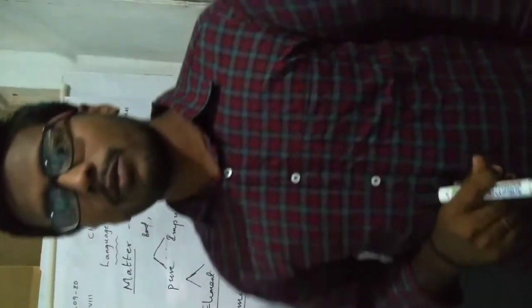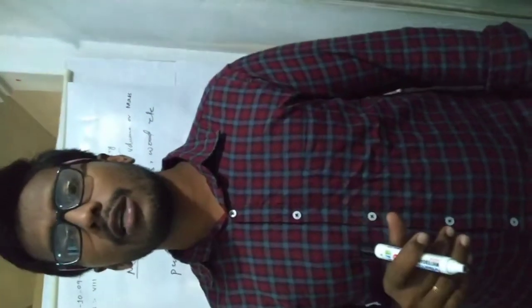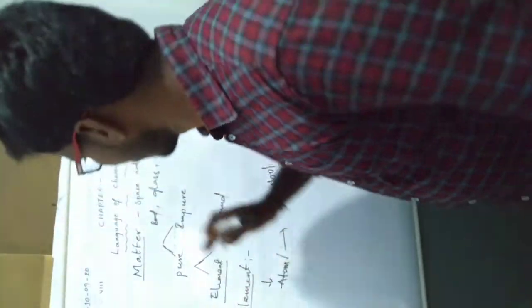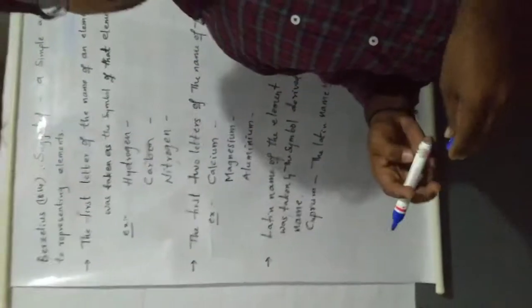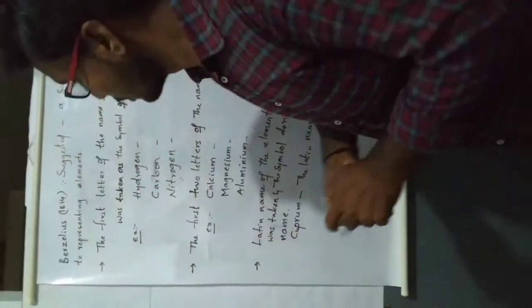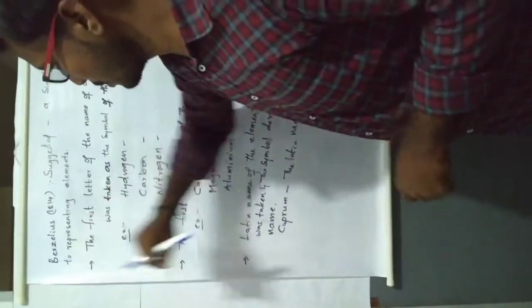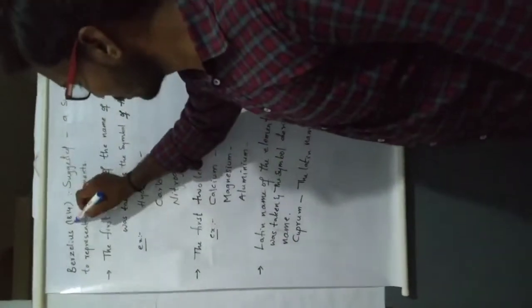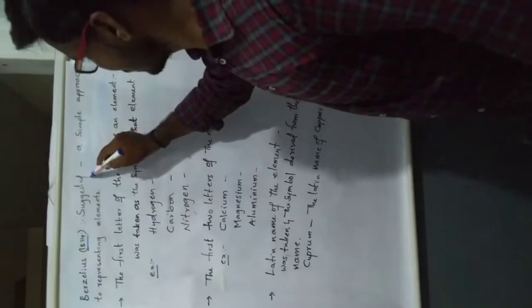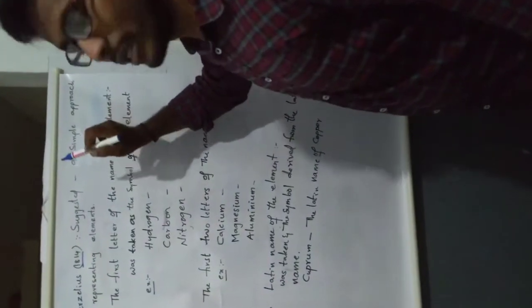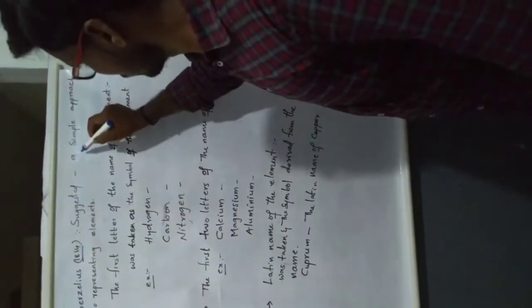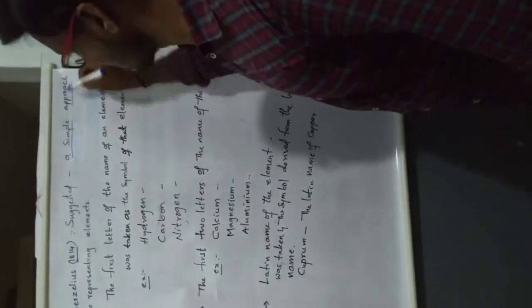In today's class we are going to learn about symbols of elements. A scientist introduced the symbols of elements. The scientist's name is Berzelius, who in 1814 suggested how to represent the symbols of the elements. Let us take a simple approach.